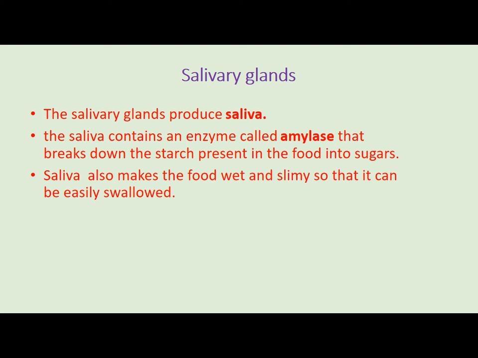So what is that water which is coming into our mouth? Actually it is the saliva. So from where is this saliva coming? The saliva is coming from the salivary glands. In our mouth there are 3 locations from where saliva is coming. The salivary glands produce saliva. Actually the saliva contains an enzyme called amylase. Children, saliva is a chemical which helps in digestion of food, and it contains an enzyme called amylase.